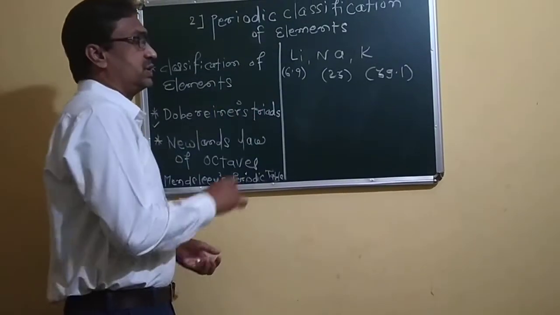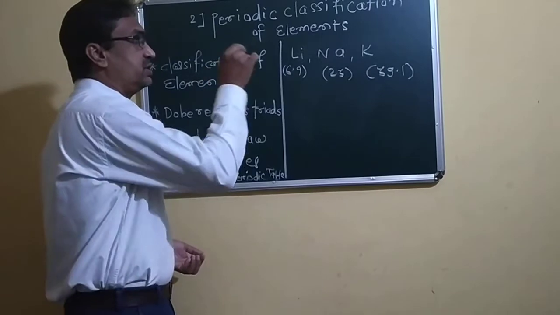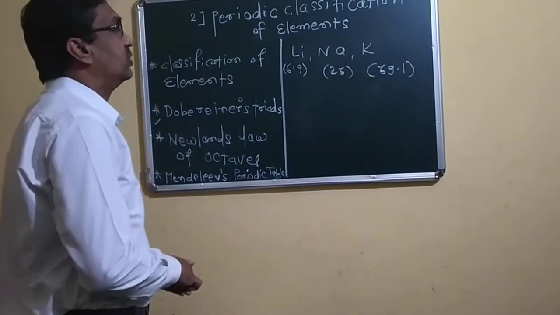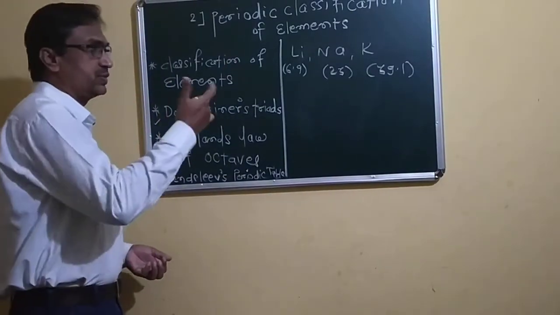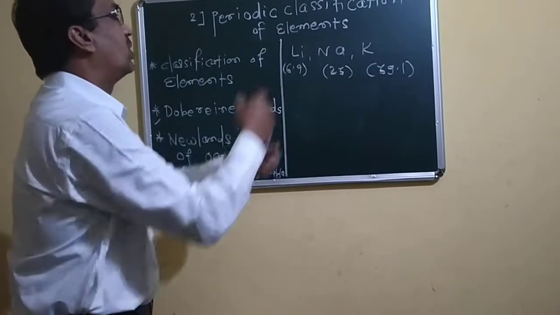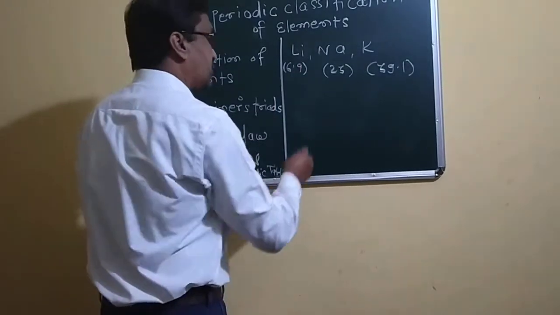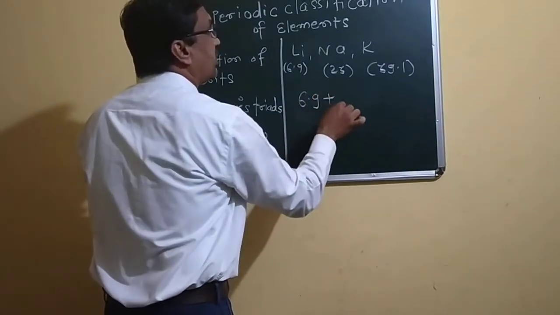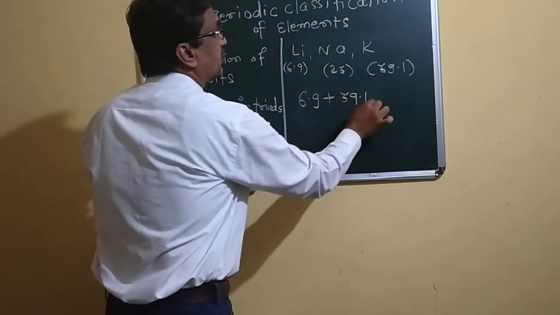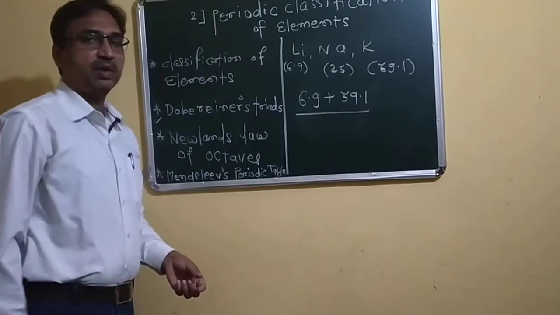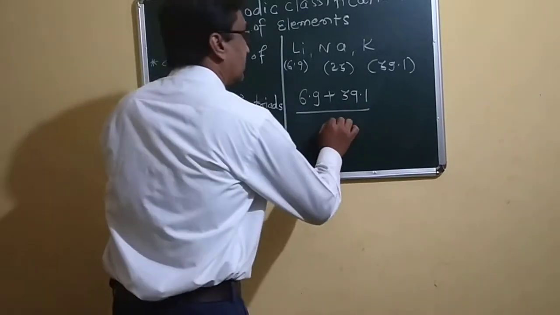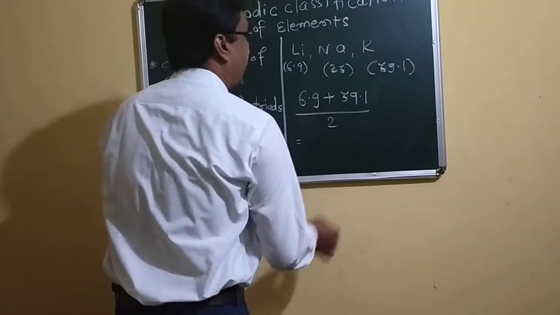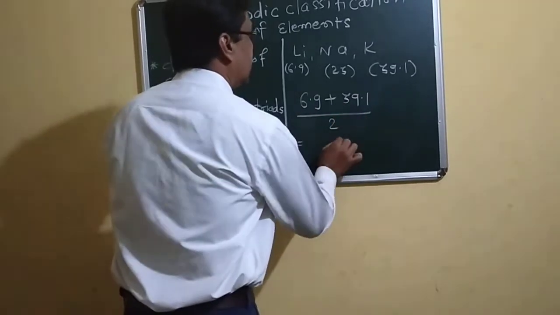We just concentrate on this example which is given in our book: lithium, sodium, potassium. So what does the law state? The law states that the sum of atomic masses of the extreme elements, divided by two, gives the middle one.